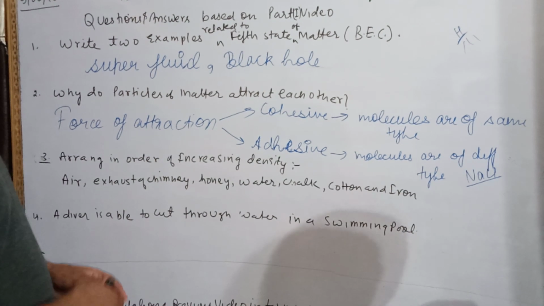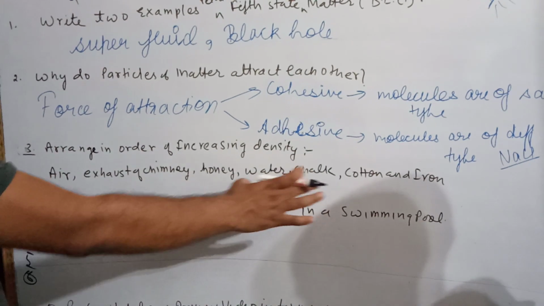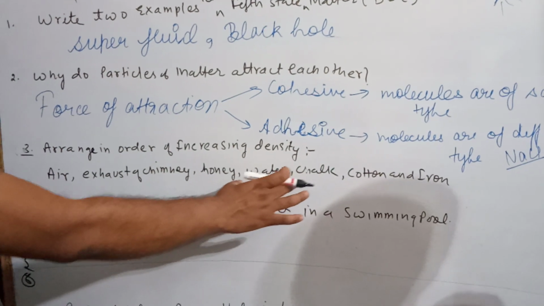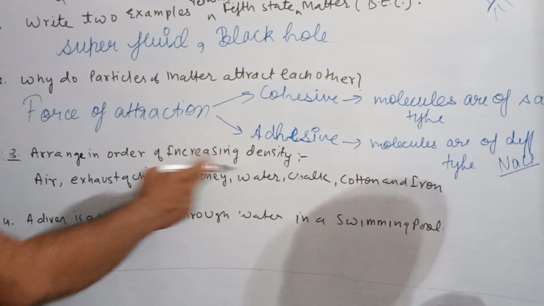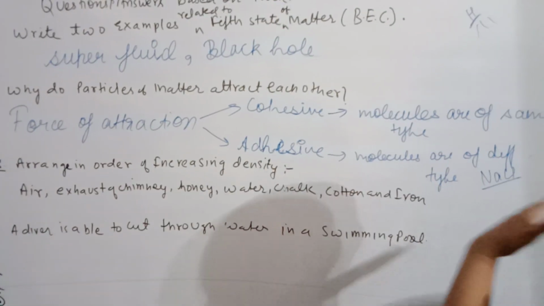Arrange in order of increasing density. These are the substances. Please arrange these in increasing order of density.